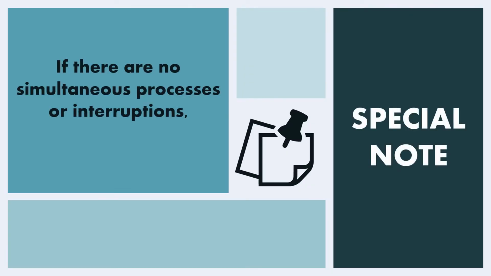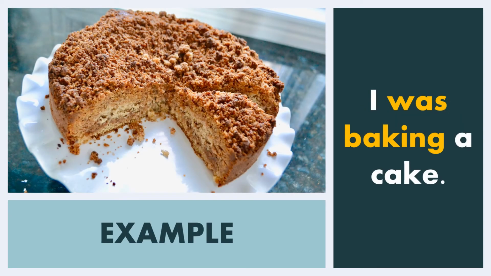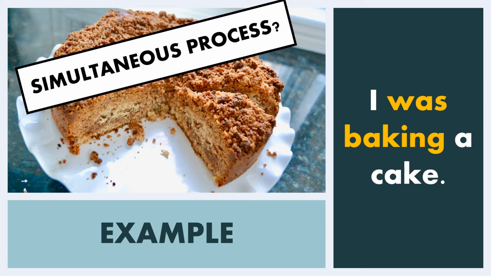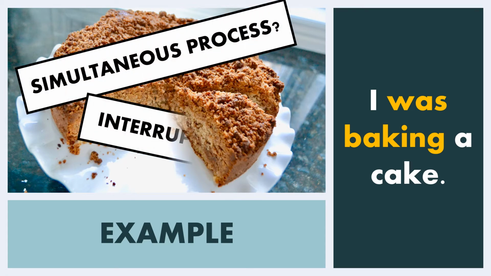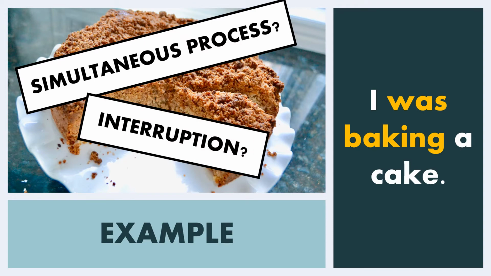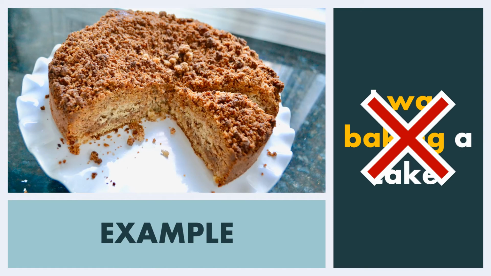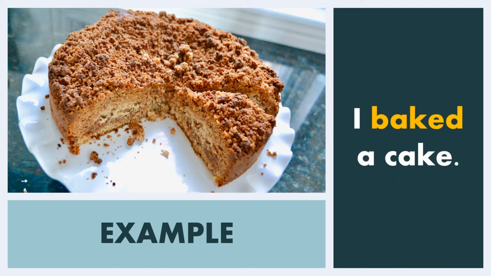Special note, if there are no simultaneous processes or interruptions, use simple past tense. Example, I was baking a cake. This is the past progressive, was and the progressive form. But are there simultaneous processes going on? Nope. Are there interruptions? No, there's none. So in this case, we should not use the past progressive. We should just use simple past. I baked a cake.